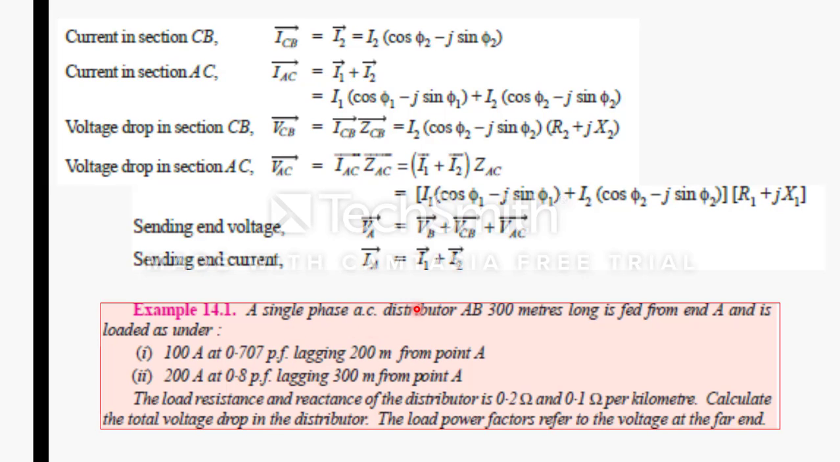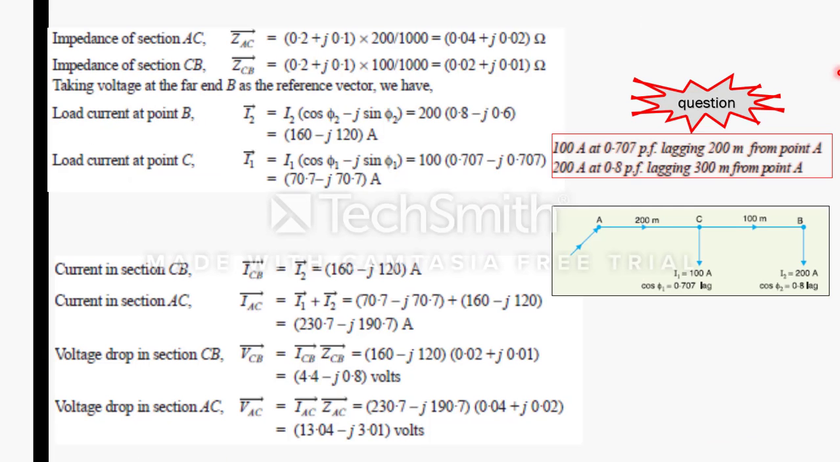This is a single phase AC distributor 300 meters long, and all these terms are given. The load resistance and the reactance terms are given. Calculate the total voltage drop in the distributor, that is the sending end voltage VA you have to calculate, and the load power factors referred to the voltage at the farther end or at the receiving end. So these values are given in the question.